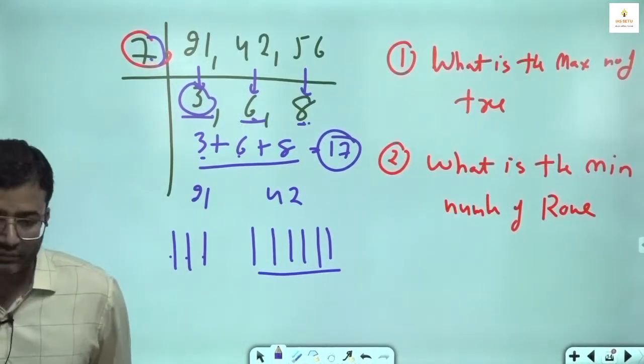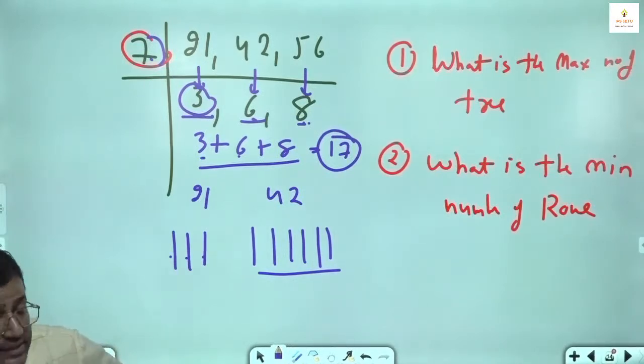HCF. Highest common factor is 7. There is an online doubt कि minimum बोल रहा है. See here, I have 70 students in this class. If I put one student in one row, that gives me the maximum number of rows.